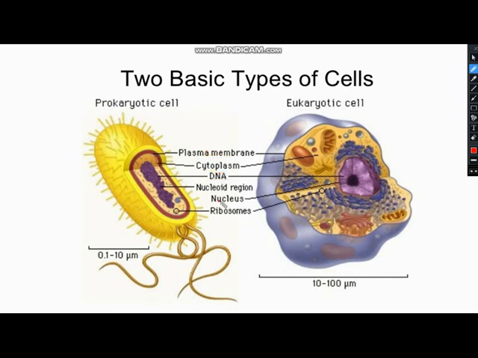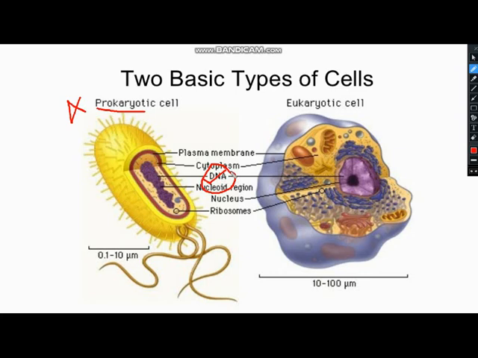Now I'll tell you the difference. Now look at this one. The eukaryotic cells have a nucleus, this purple one, a prominent structure in which the DNA is present. I'm talking about eukaryotic cell. Now let's talk about prokaryotic cell. The prokaryotic cell has DNA, but it's not present in a nucleus. It's actually present in a region. So it means prokaryotic cells, as their name itself means, do not have a prominent nucleus.